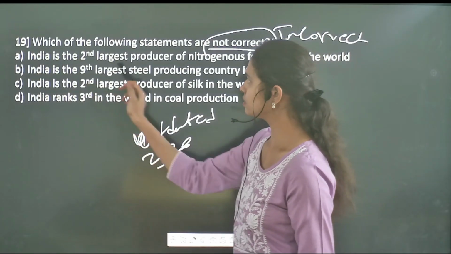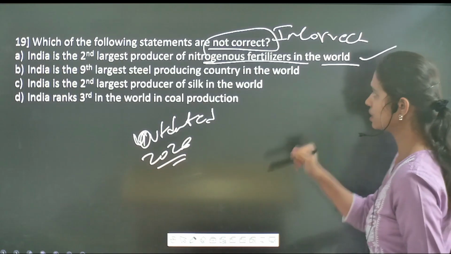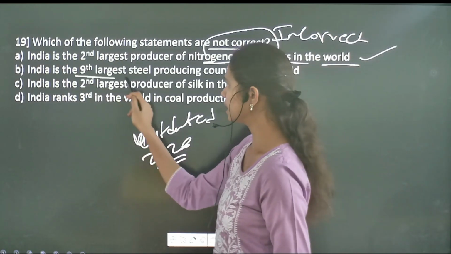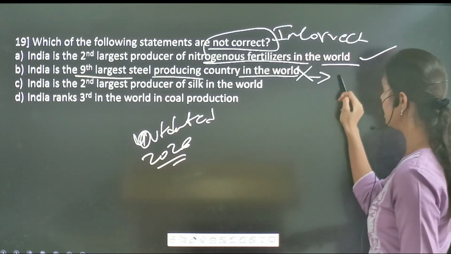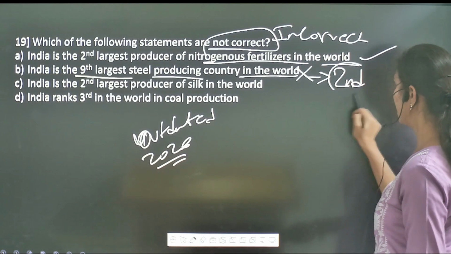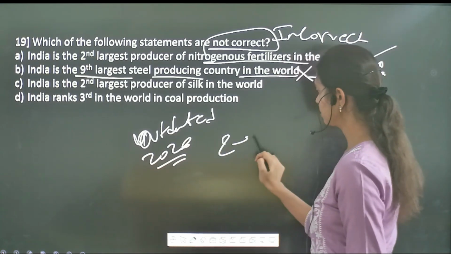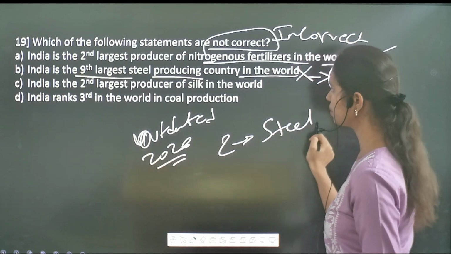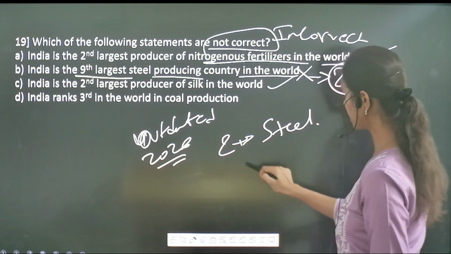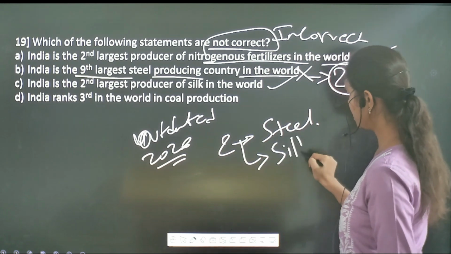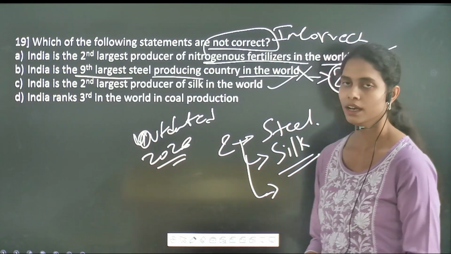India is the second largest producer of nitrogenous fertilizer in the country, which is a correct statement. Then followed by India is the second largest steel producing country in the world. It is an incorrect one. India is at the second position in steel production. Followed by India is the second largest producer of silk. It is also a correct statement. India ranks second in silk production.